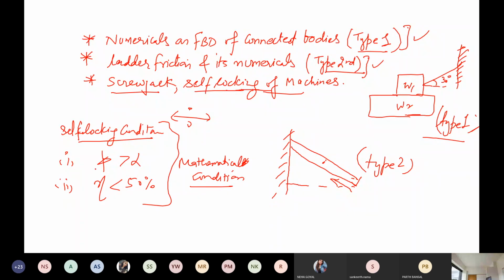Phi is the angle of friction and alpha is the angle of the screw here. And second, efficiency should be less than 50%. These two conditions you should remember.